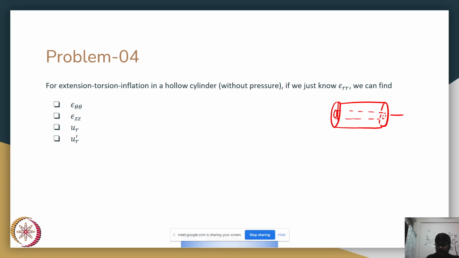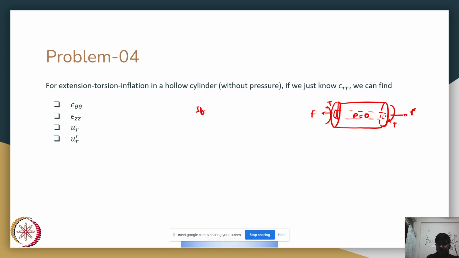We have been told that there is an extension, there is a torsion, but no pressure. Okay, and we are told that we know epsilon Rr.